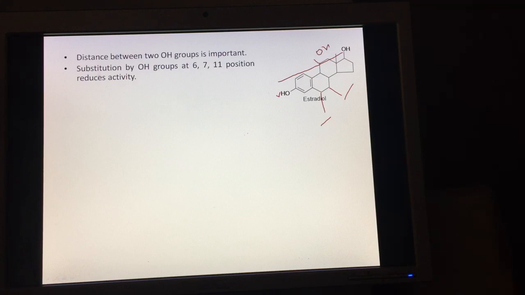Likewise, if we replace the oxygen of the OH group at position number 3 and at 17, the activity is also reduced. If we change the configuration of this 17 beta into 17 alpha, we form an epimer of this, then also the activity is reduced.